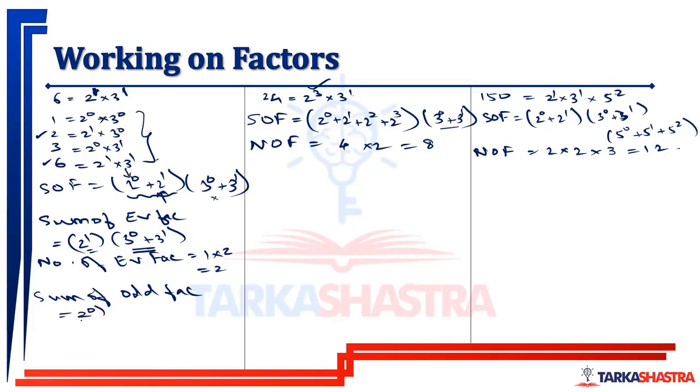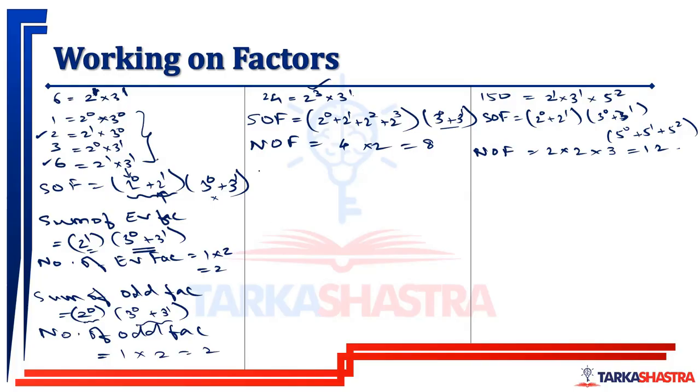So, we'll write 2 raised to 0 into 3 raised to 0 plus 3 raised to 1. ठीक है. Now, number of odd factors क्या आएगी? है ना? This bracket has one term, this bracket has two terms.